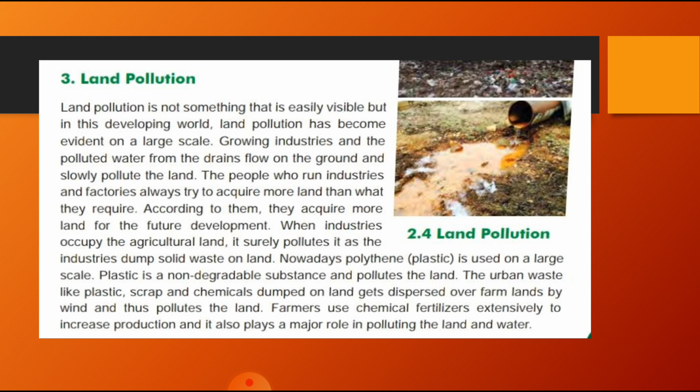And urban waste like plastic scraps and chemicals dumped on the land also disperse over farmland. All these things are dispersed on the farmland, carried by the wind, and thus pollute the land. And the farmer uses chemical fertilizer extensively to increase production, and it also plays a major role in polluting the land and water.